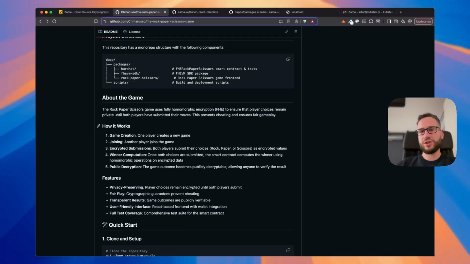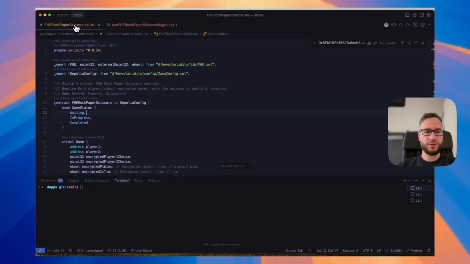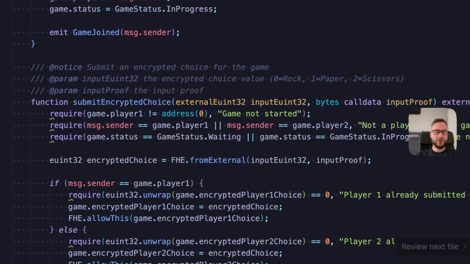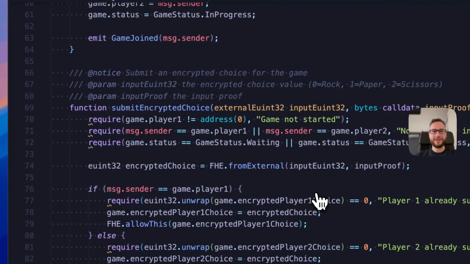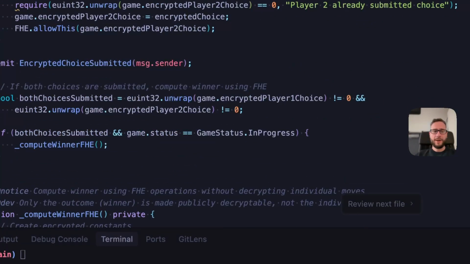And on public blockchains it's tricky, because obviously we can always check the transaction of the first player and then make our decision based on that. However, here, thanks to ZAMA and fully homomorphic encryption, we can do a very interesting thing. We can have regular Solidity smart contracts but with some extra operations. For instance, here, if I submit my encrypted choice, then I can authorize the smart contract or some other public wallets to actually decrypt this information or do some operations on this data while it's encrypted.